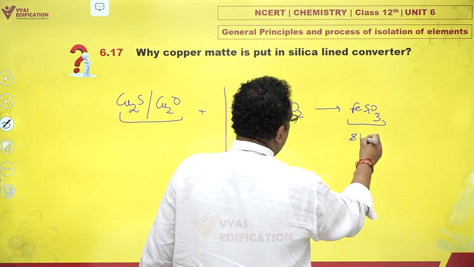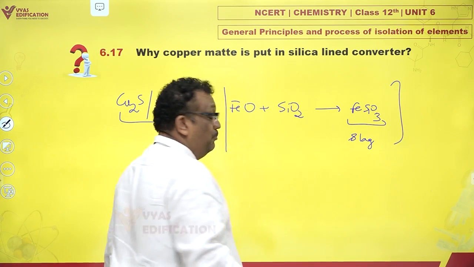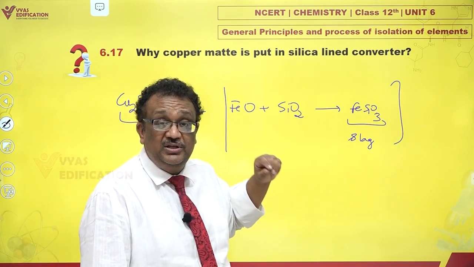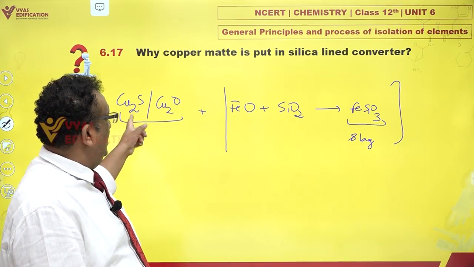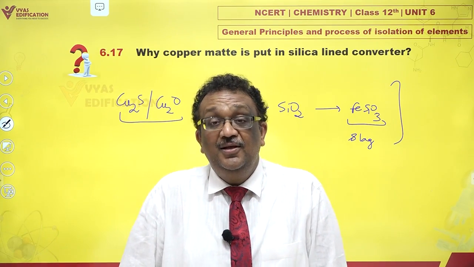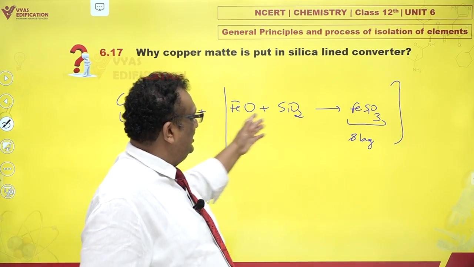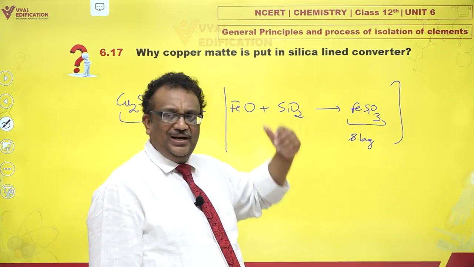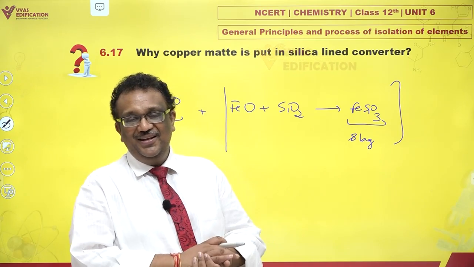This ferrous silicate is a slag, and by this method you can separate out FeO from the molten mixture of FeO and sulfide or oxide of copper. Since this is a very beautiful and very simple method of separation, use a bit of silica so that you can get this separate. That is the advantage.